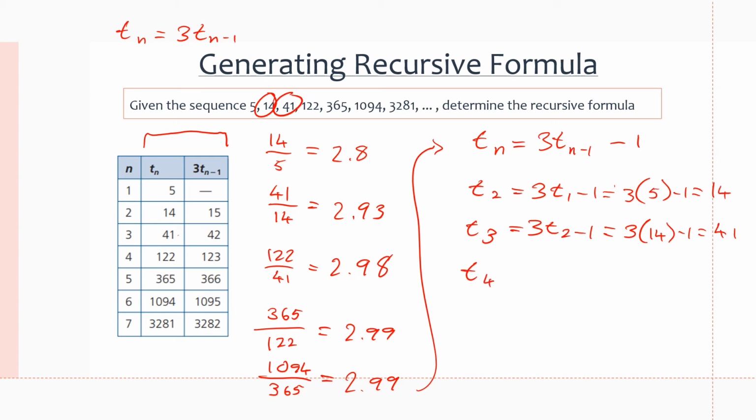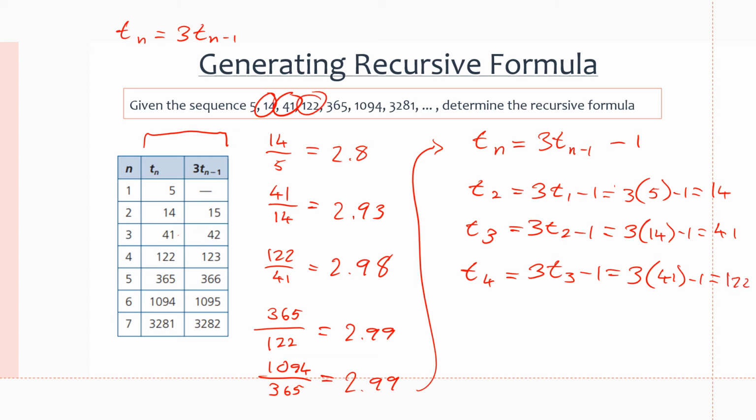If we do T4, we'll just do one more. 3 times the term in the third position of the sequence, minus 1. 3 times T of 3 is 41, minus 1. 3 times 41 is going to get us 123, minus 1 is going to get us 122, which is our next term in the sequence.